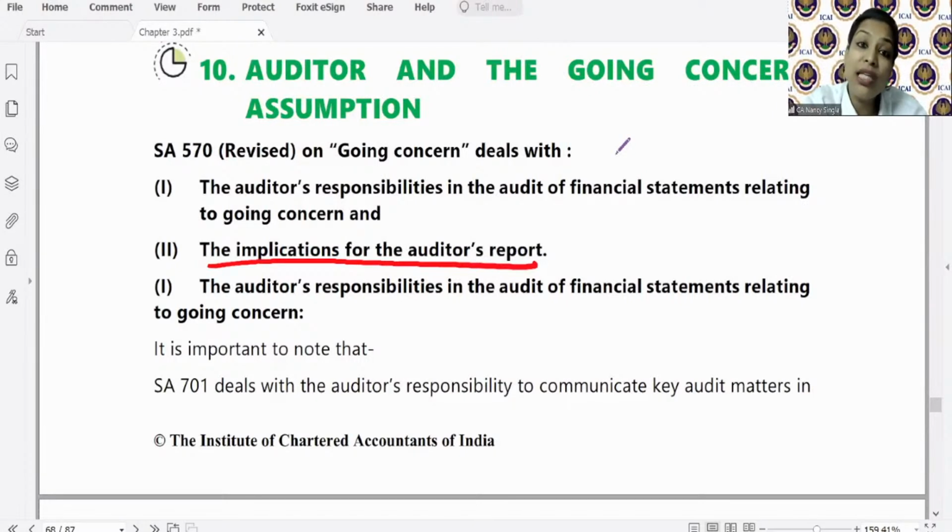That is, management has prepared the financial statements on a going concern basis, not on a liquidation basis. If they have been prepared on a going concern basis, whether that is appropriate or not. And if, let's say, it is not a going concern and management has prepared the financial statements based on a liquidation basis, then whether that is also appropriate or not. So with respect to the going concern assumption, whatever management has done, whether management has done that appropriately or not. Because first and foremost, whose responsibility is it to prepare financial statements based on going concern? Management.